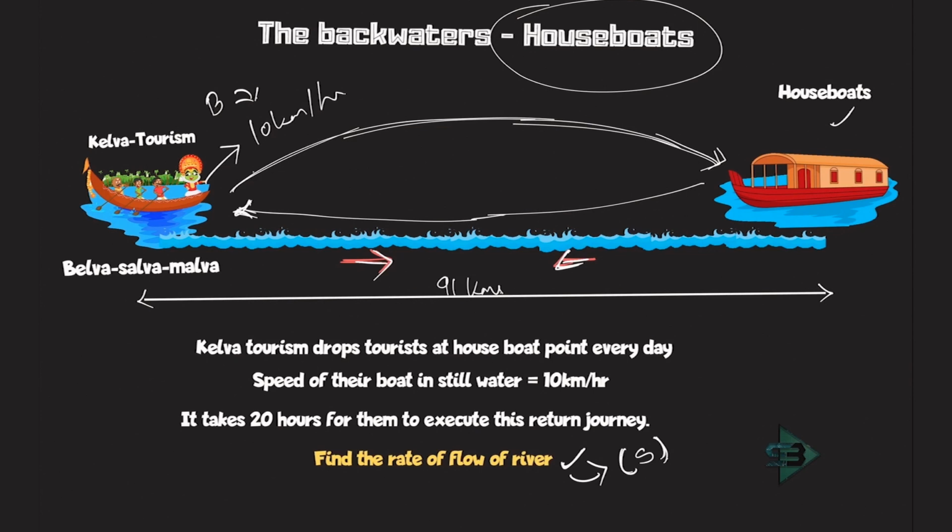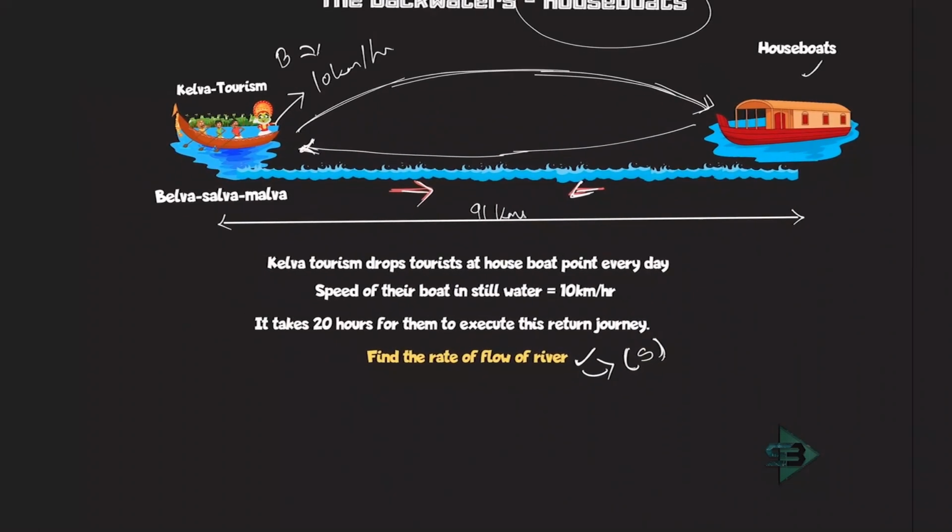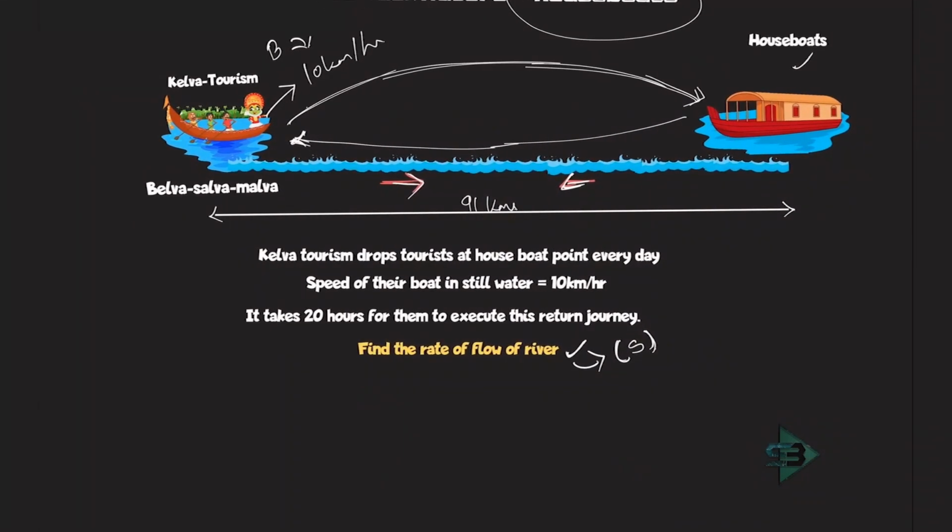Now let's start analyzing this and come to what could be the solution. What am I being told? The distance is 91 kilometers. The total time is given to me as 20 hours. This total time is nothing but time taken to travel upstream plus time taken to travel downstream. Which is upstream and which is downstream, I don't know. But what do I know? Time is equal to distance upon speed.